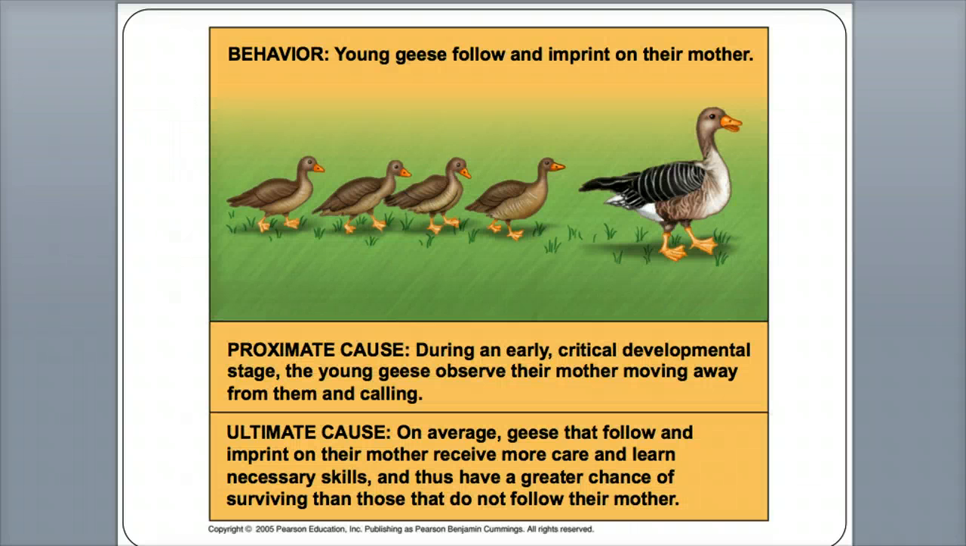Just to go back to the proximate and the ultimate causes. Why do geese follow their mother? The proximate cause, the immediate cause, is because the mom is walking and calling them. The geese is walking and making sound, so of course the geese are going to follow. But the ultimate cause, we're talking about evolutionary causes. Maybe those that follow the mom get more care, get more food, and are more likely to live. So the geese that follow are more likely to live and then continue the species.